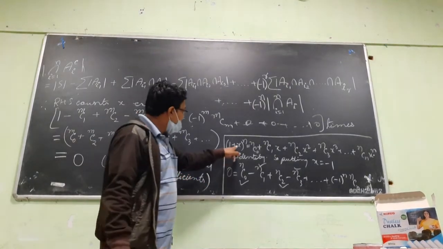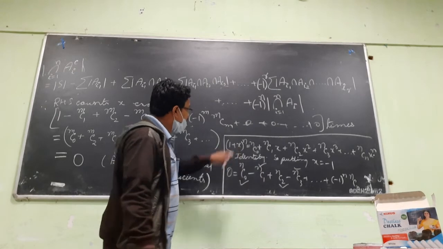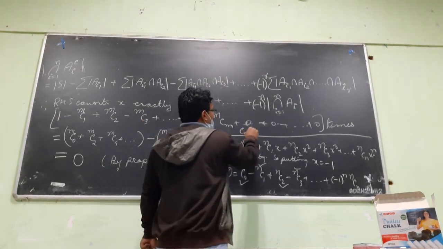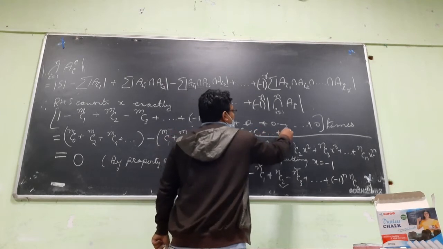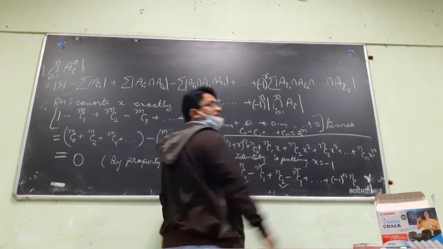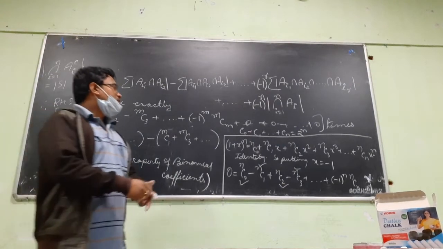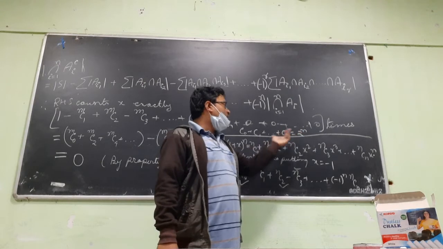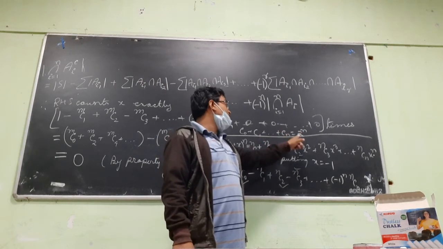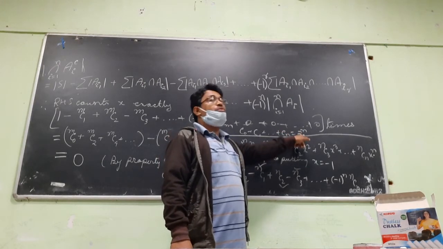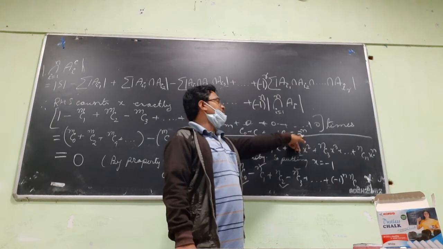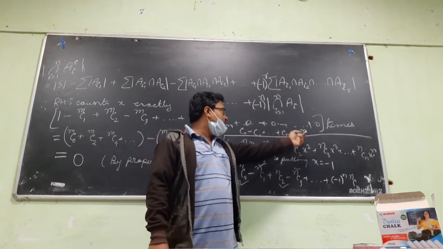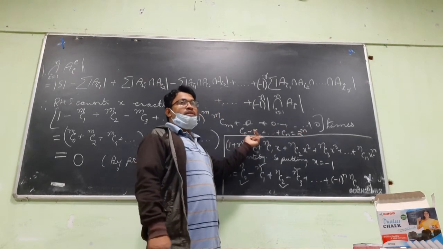So another property is if you take x equal to 1, then this sum is exactly 2 to the power n. Okay, so C0 plus C1 up to Cn, this sum is exactly 2 to the power n. So this is also another example of combinatorial proof. Proof of what? What is 2 to the power n? It is the number of subsets of a given set having n elements. So right hand side counts the number of subsets. This expression is equal to this. This also actually counts the number of subsets.